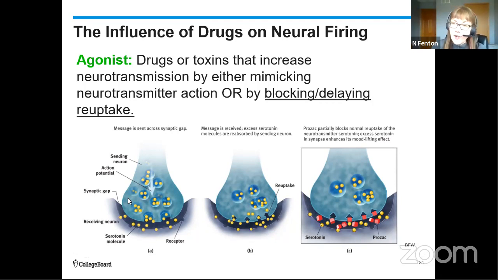Agonist drugs, like those for Alzheimer's, can also work in this way. They are going to prevent reuptake and allow that acetylcholine to stay in the synapse longer. And they're going to maybe reduce memory symptoms. However, as we talked about yesterday, there is no cure.